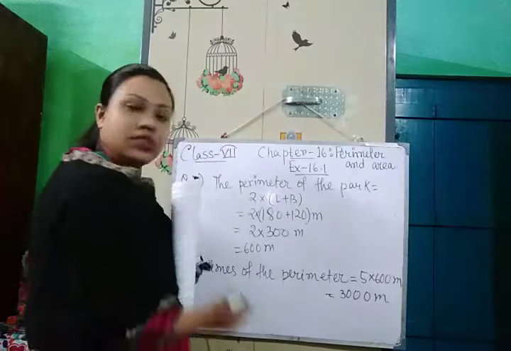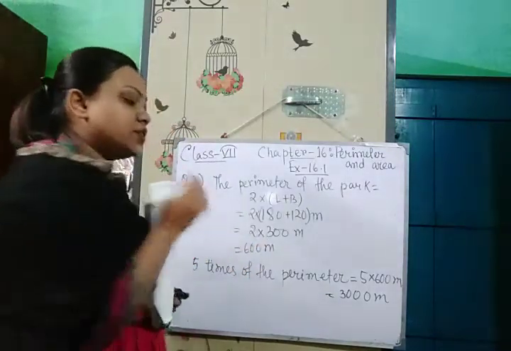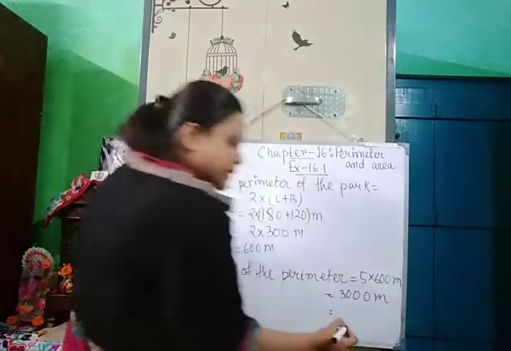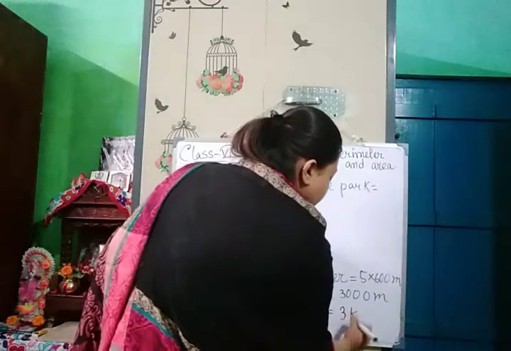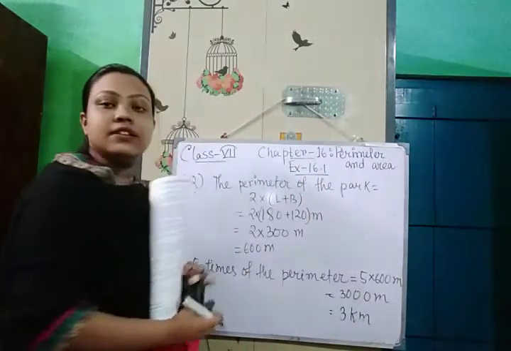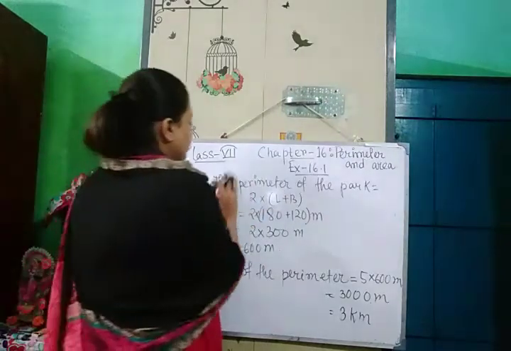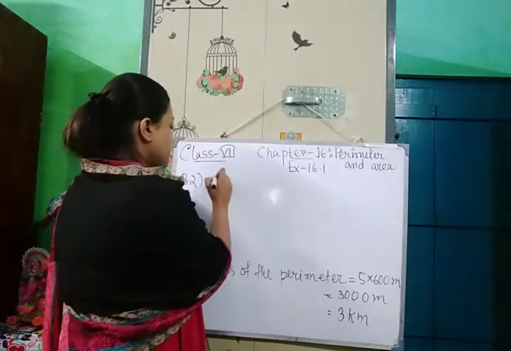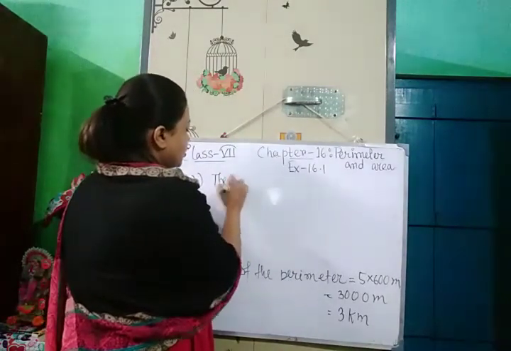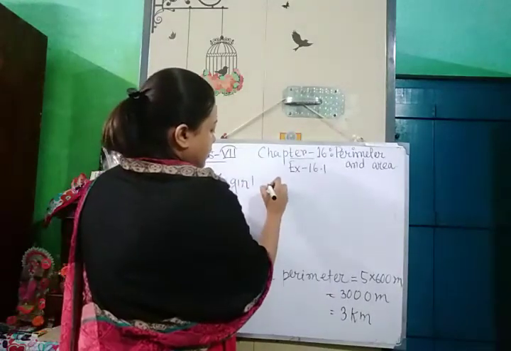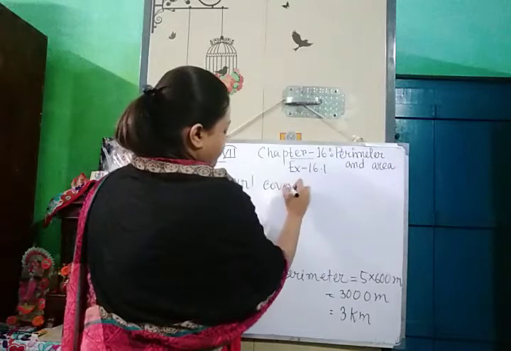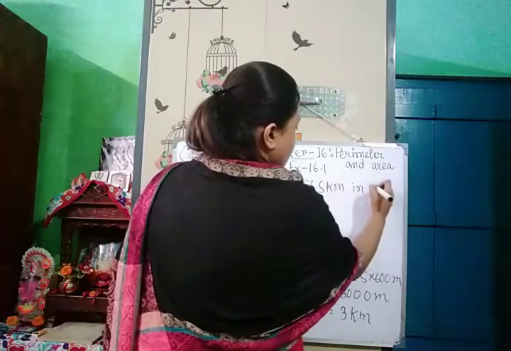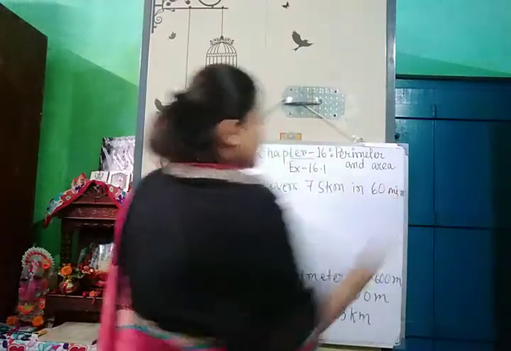We can convert it to kilometer because the speed is given in the unit kilometer per hour, so we will convert it to kilometer. So it will be 3000 meter divided by 1000, that is 3 kilometer. So 5 times around the park is 3 kilometer. Now we will find out how much time she will take to cover this much distance. Okay, so what will we write? Nagma covers 7.5 kilometer in 60 minutes. I am writing 60 minutes in place of 1 hour.